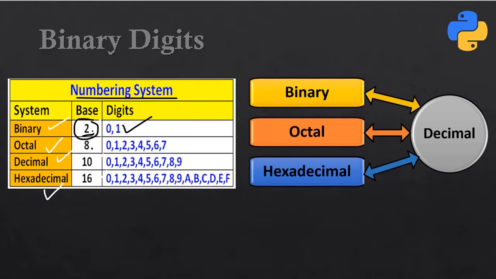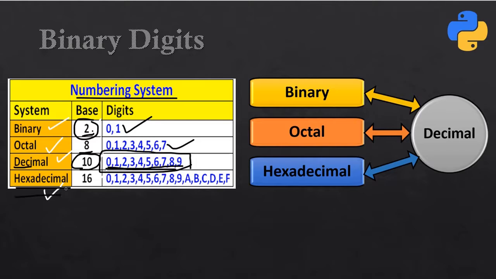Then we have the octal system. The base is 8, that's why it is octal. The digits used to represent the whole octal system are from 0 to 7. Got it guys? Now next is the decimal system. We all know about the decimal system. We learn it in our daily life, from LKG to every class. The decimal system comes from the word deci, that means deca, that means 10. So we can represent numbers up to arabs and kharabs using these 10 digits only. This represents the decimal system.